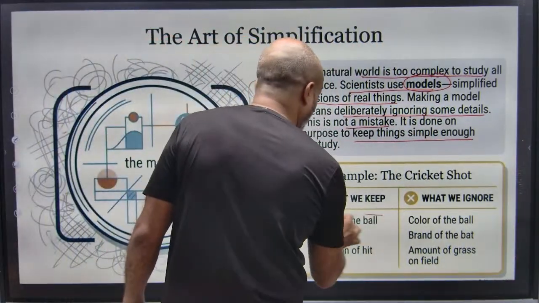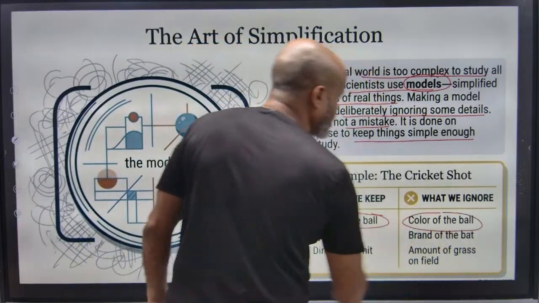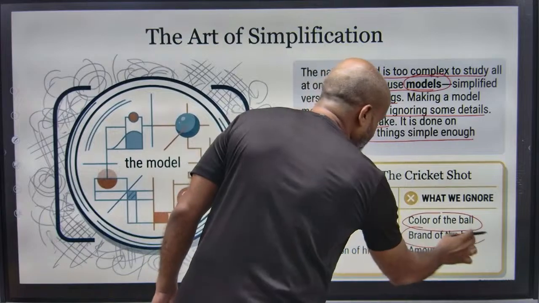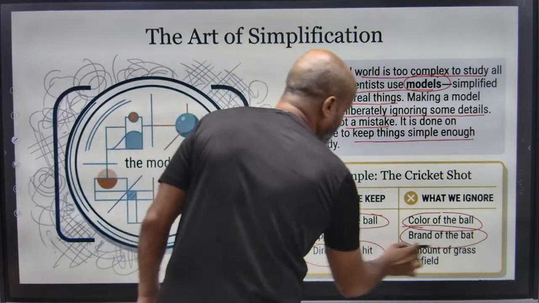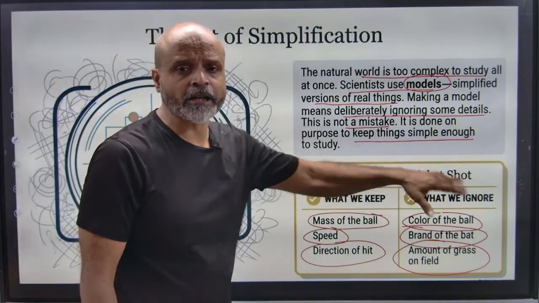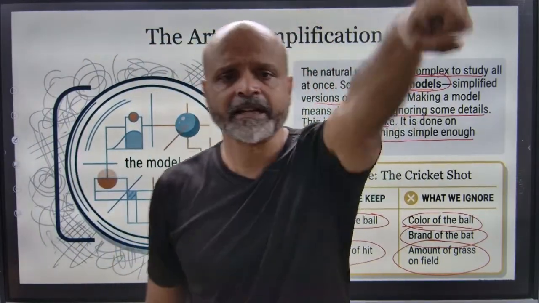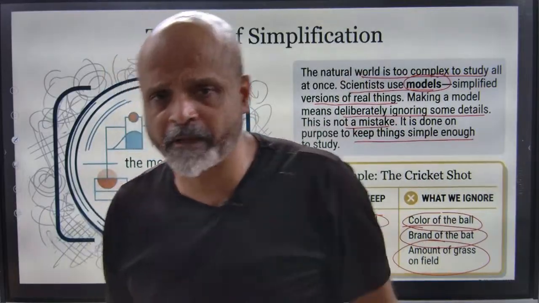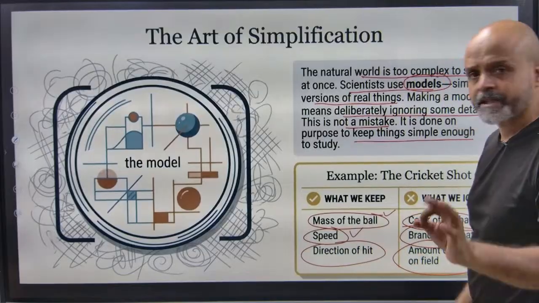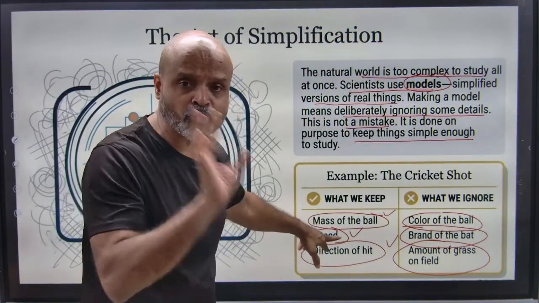So what we keep is the mass of the ball, and what we ignore is the color of the ball. What we keep is the speed, what we ignore is the brand of the ball, direction of it, amount of grass on the field. So when we are just talking about a cricket shot, a batsman is playing a shot, the intention is that he should hit a boundary, or maybe it should cross the boundary. In whatever ways, the calculations are what is the mass of the ball, the speed, and the direction of the hit. So that will be determining the entire motion of the ball.